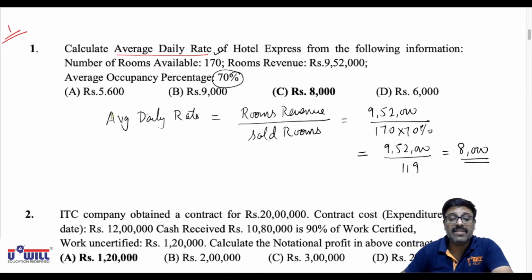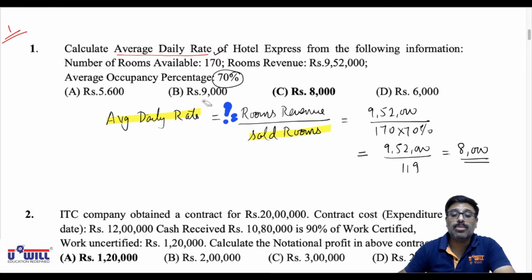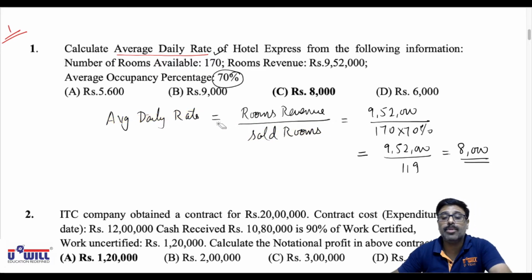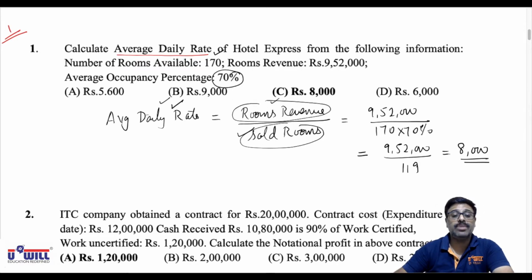Either you may be given the average daily rate and rooms revenue, and you may have to find the number of sold rooms, or you may be given the average daily rate and sold rooms, and you may have to find the rooms revenue. So this formula will be applicable, and in this formula any of the missing things may have to be obtained. Either you are given rooms revenue and average daily rate and sold rooms are to be found out, or you are given average daily rate and sold rooms and rooms revenue is to be obtained.